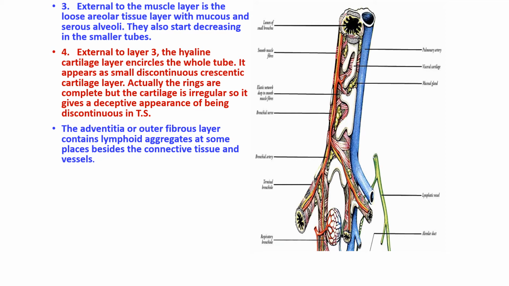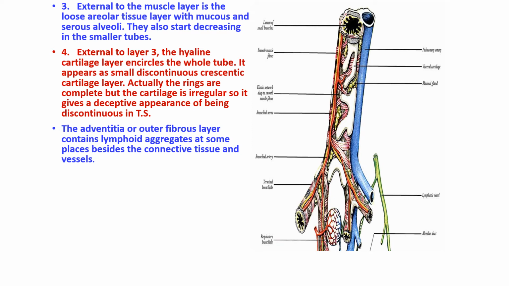External to the muscle layer, we have the loose areolar mucus and serous alveoli, which are present in the submucosa. As the diameter decreases, these mucus acini and the serous acini become reduced because we don't require these in the bronchiole.